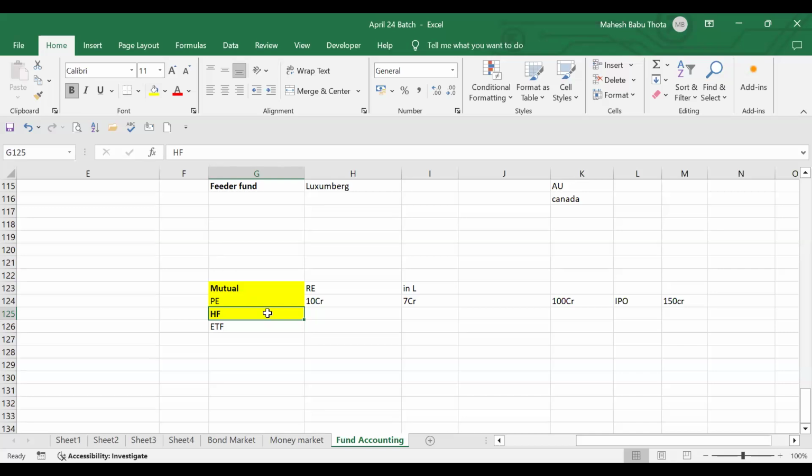But again, that can be realized easily. We can liquidate our assets and sell them in less than one month or 15 days, even one day in some cases. So we can realize our investments. The liquidity is very high in the case of hedge funds and mutual funds.